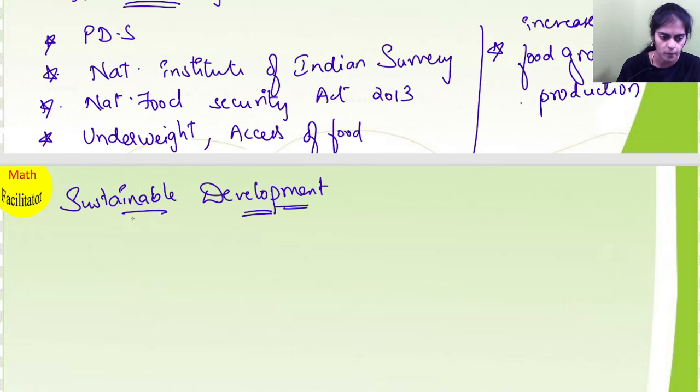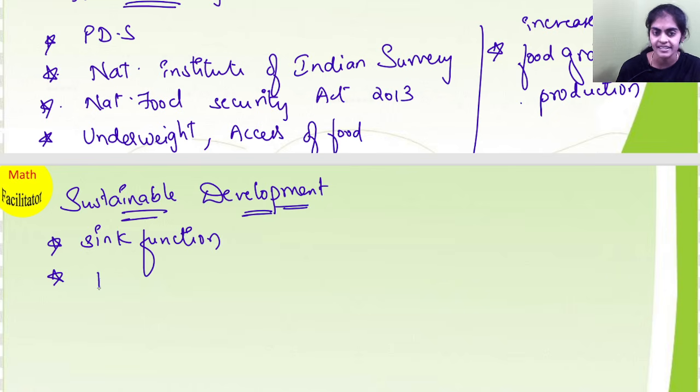Sustainable development with equity. Here also you have to learn all the bold letters. What is organic farming, what is sink farming, what is the Chipko movement and Narmada Valley movement, very important. What is the sink function of development, and also what are the characteristics of traditional agriculture. When you are learning about traditional agriculture, also learn about modern agriculture. Also learn about sink farming and all.